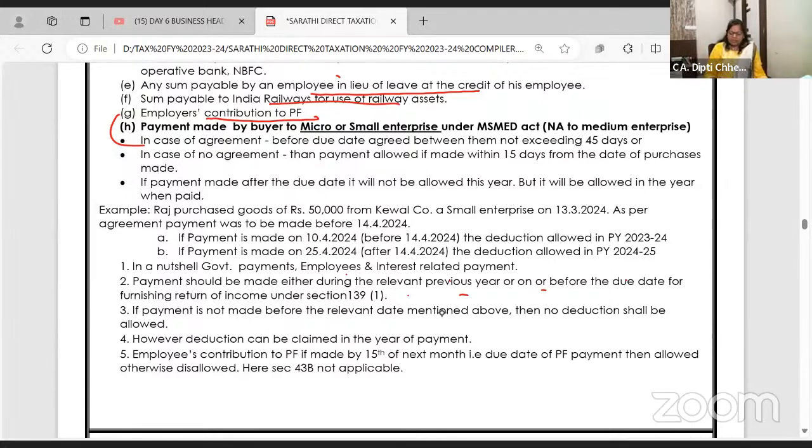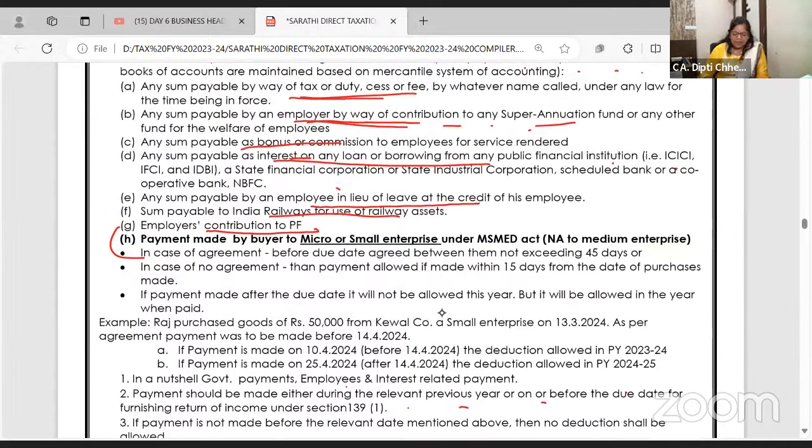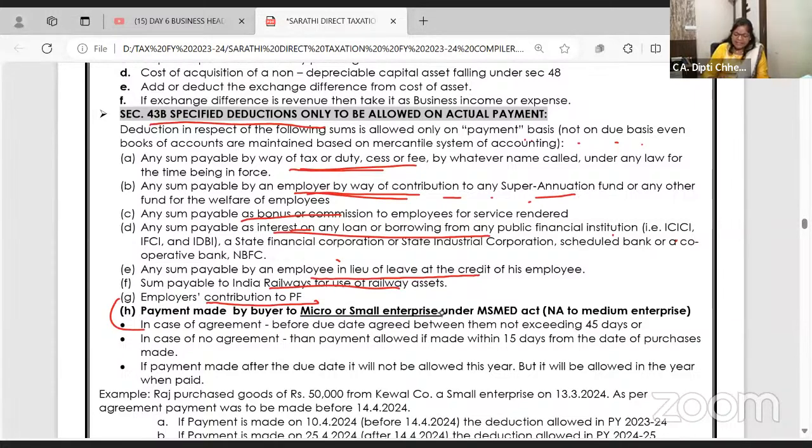If payment is not made now, then expenditure is disallowed. However, if payment is made in December 24 next year, will it be allowed? Yes. Employees' contribution is allowed only if it is paid by 15th of next month. So what does 43B say? Taxes, employee related payment and interest. If you have kept it outstanding in March, make sure you pay before the due date of filing the return.